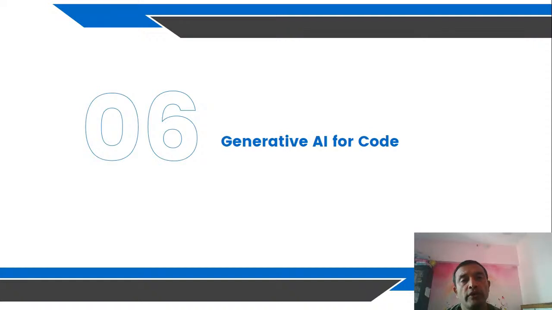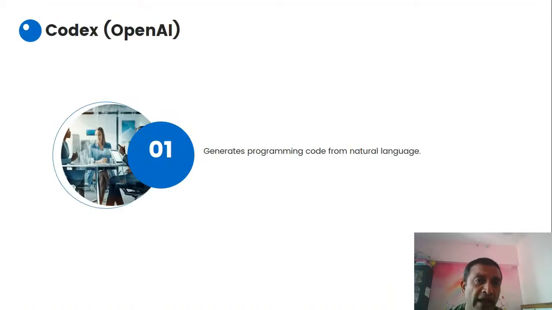Generative AI for code. Till now, we have seen music and voice generation, image generation, summarization, and text-to-text generation. Now we will see generative AI for code, where you can generate code based on some input. Codex from OpenAI generates programming code from natural language.